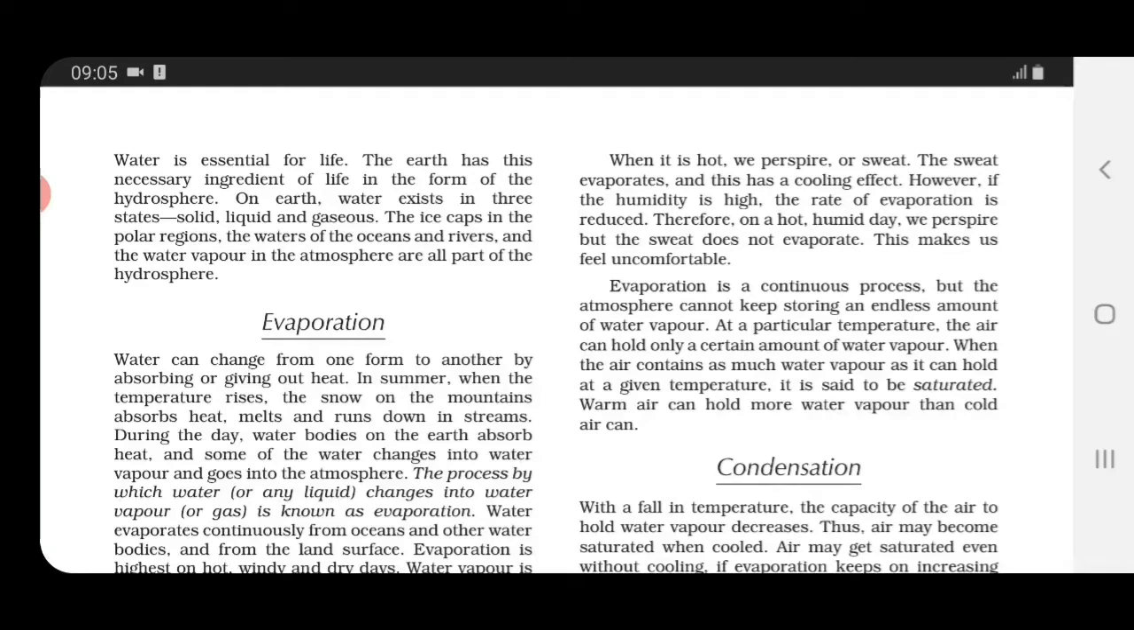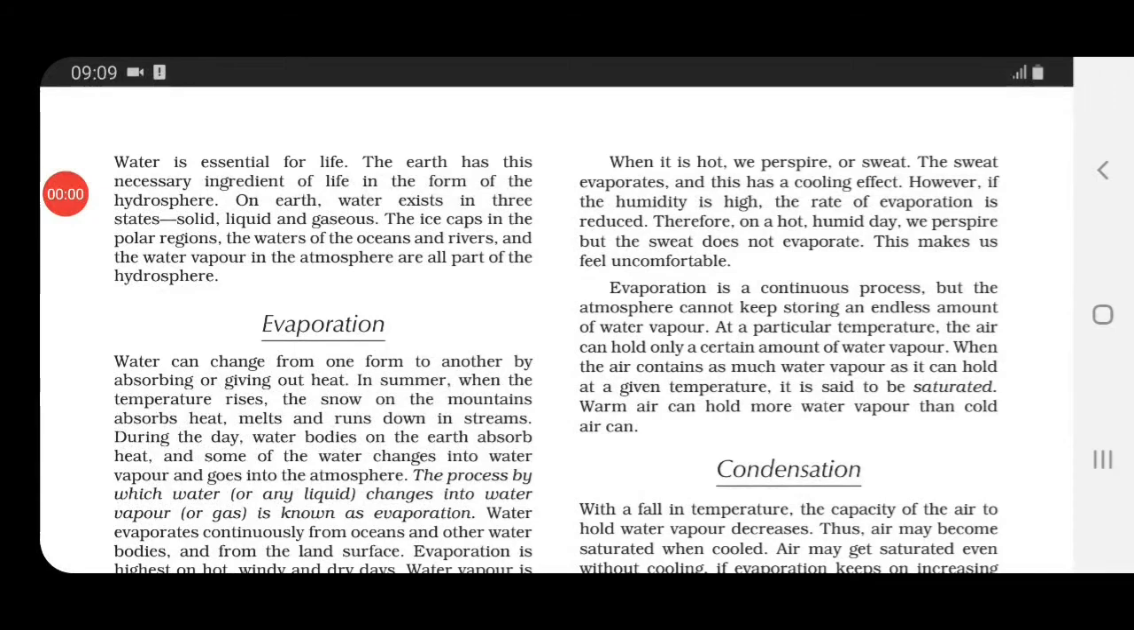Now, you all know how essential water is in our life. On our planet Earth, water exists in three states: solid, liquid, and gaseous. Hydrosphere, children, consists of all three states of water. The ice caps in the polar regions also come under hydrosphere. The water of oceans, rivers, and other water bodies also comes under hydrosphere. And the water vapor in the atmosphere is also included under this term hydrosphere.